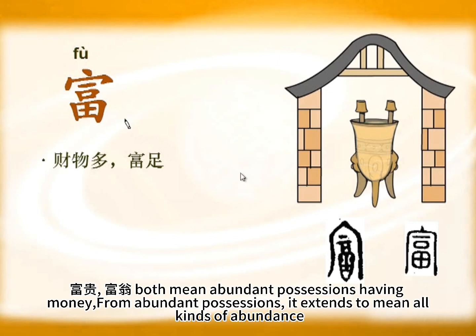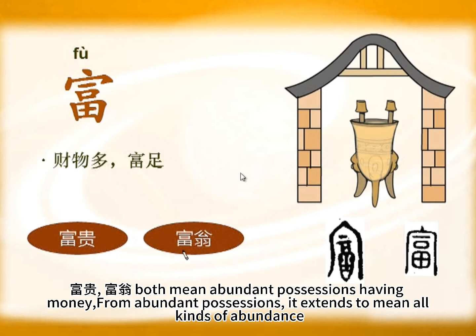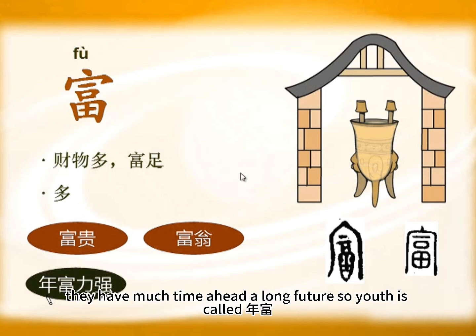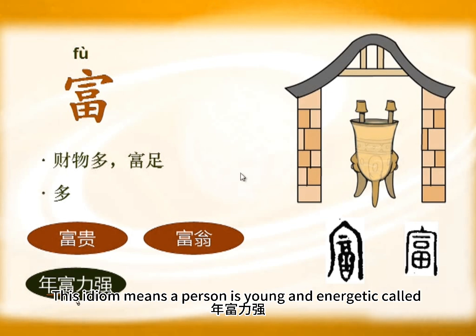富贵, 富翁 both mean abundant possessions having money. From abundant possessions, it extends to mean all kinds of abundance. For example, 年富力强. Because when a person is young, they have much time ahead, a long future, so youth is called 年富. This idiom means a person is young and energetic, called 年富力强.